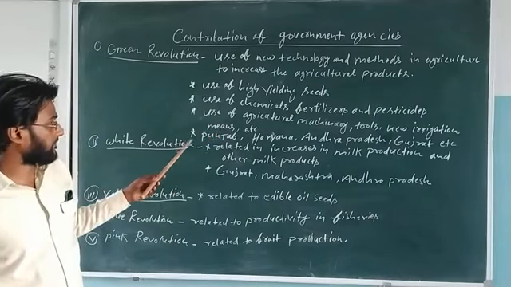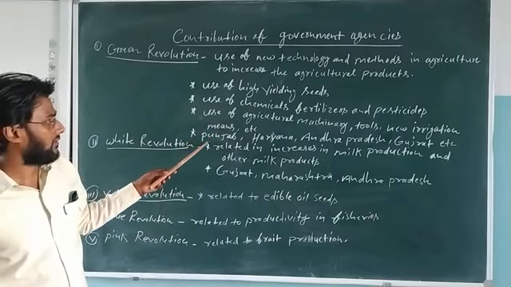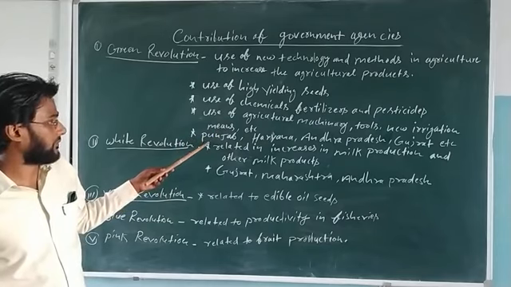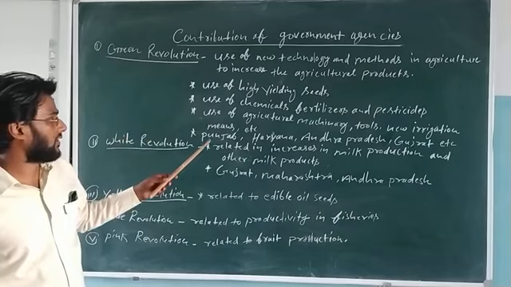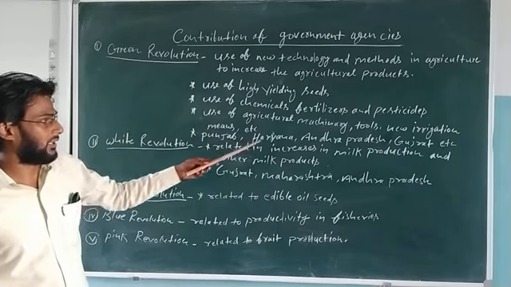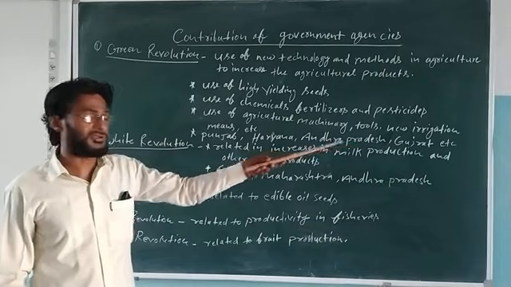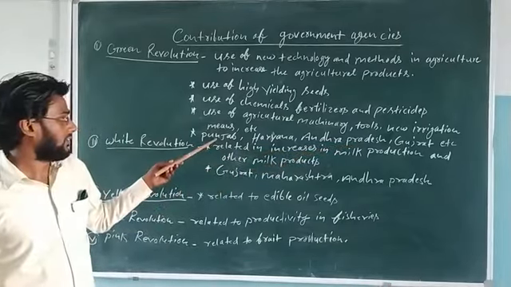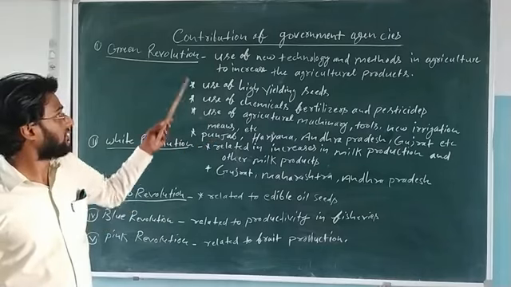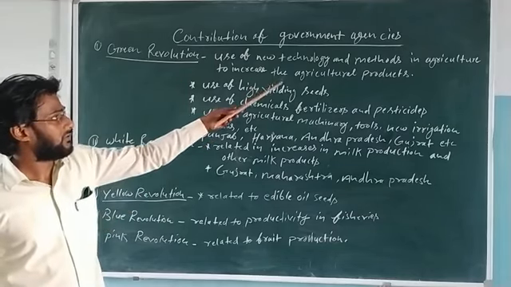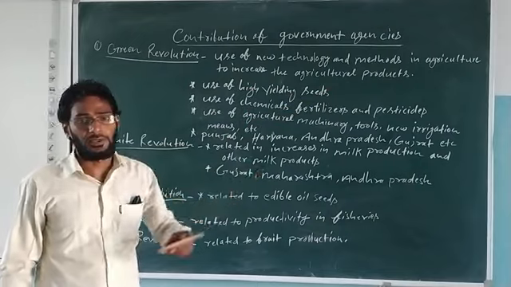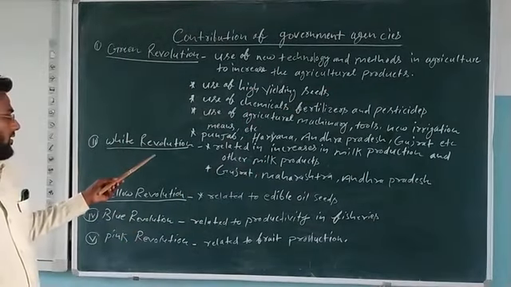Okay. The states that adopted the green revolution are Punjab, Haryana, Andhra Pradesh, Gujarat, and many other states. They adopted the green revolution and produced more and more agricultural products. Then white revolution.